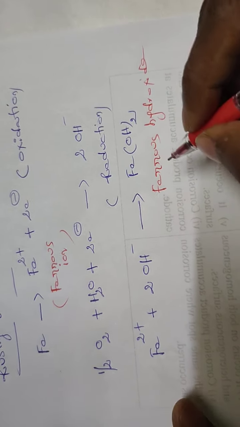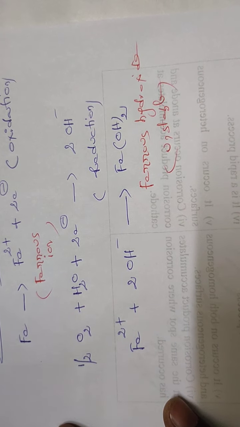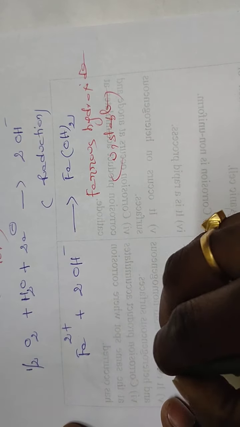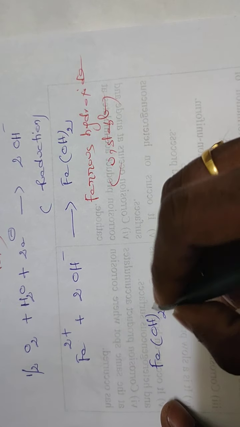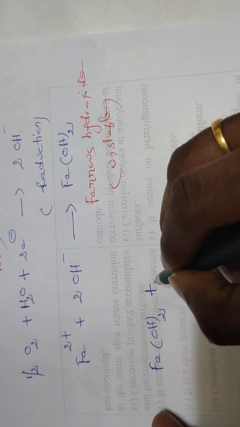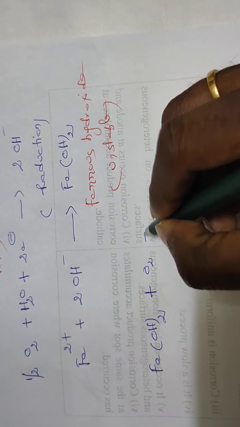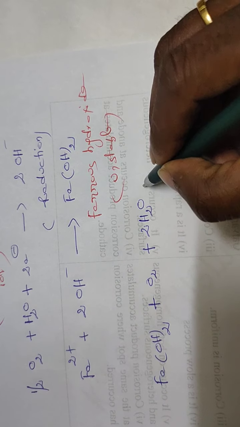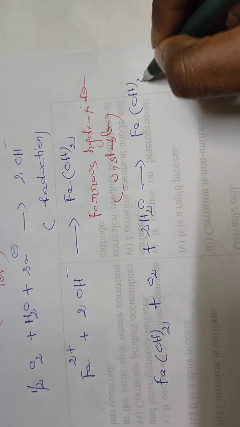Is it stable? Ferrous hydroxide is unstable, so it again reacts with excess moisture, oxygen and water molecules. Fe(OH)2 plus O2 plus 2H2O is converted into ferric hydroxide, Fe(OH)3.